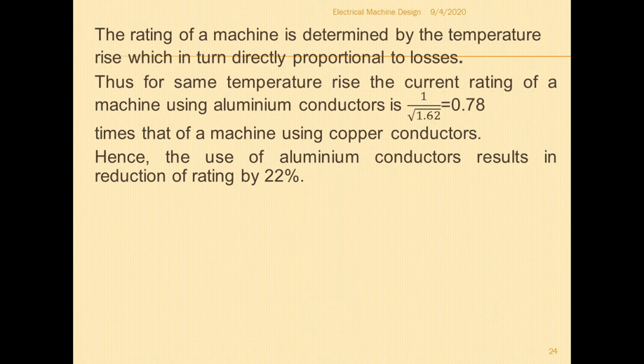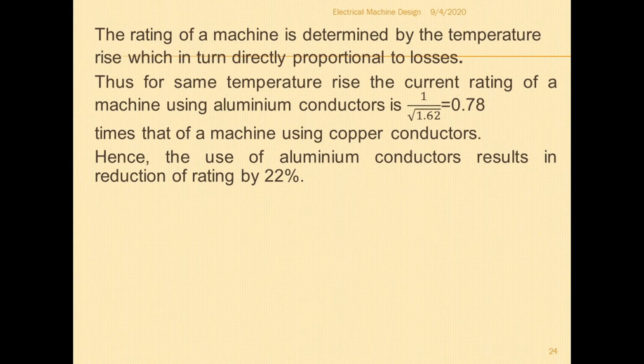So if I want to get a 10 kilowatt rating of the machine by using the copper conductor, then if I use aluminum as the conducting material, the rating will be reduced by 22%. That is, I will be getting only 7.8 kilowatt as the output by using the aluminum conductor.